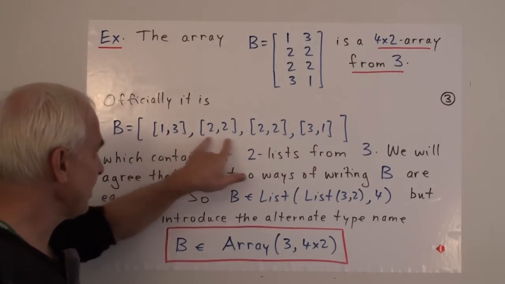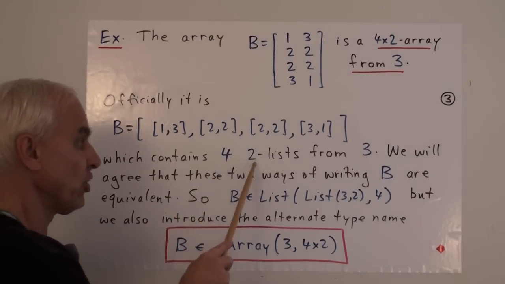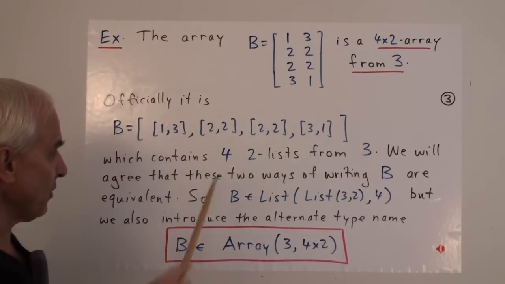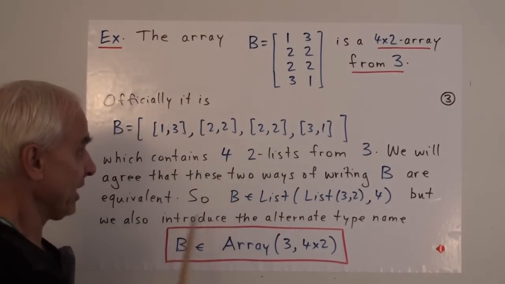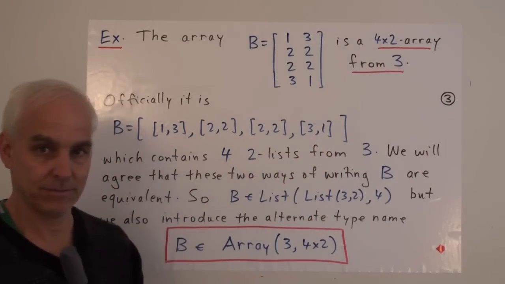So we have a list of lists. It actually contains 4 2 lists from 3, so the 4 2 lists from 3 give us a 4 by 2 array from 3.